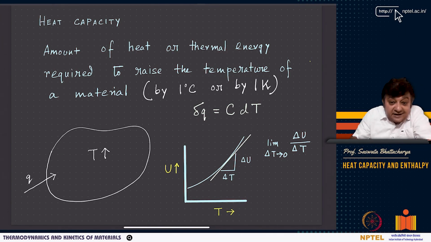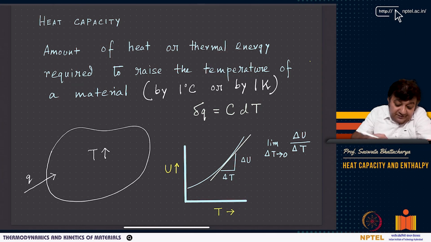Now, I haven't even yet defined the Kelvin scale, but I am telling you because you already know about it. There are different types of temperature scales, like the centigrade scale, the Fahrenheit scale, and also the absolute scale of temperature. Obviously, how does it come? We have to cover it, but before that, what we understand is heat capacity. Heat capacity is a very, very important property of matter.